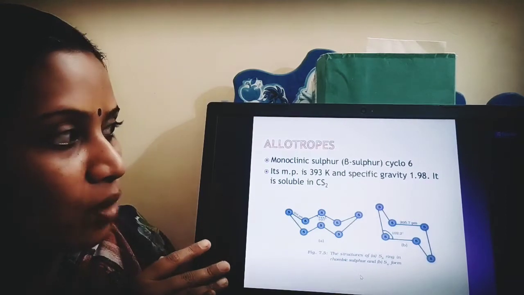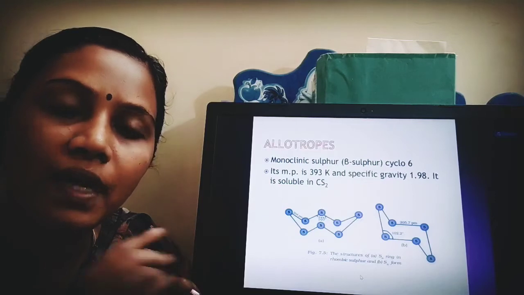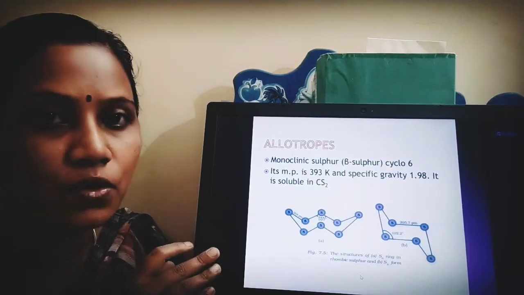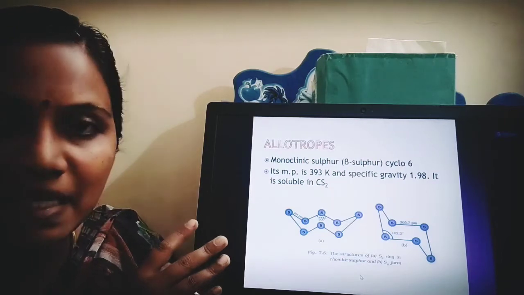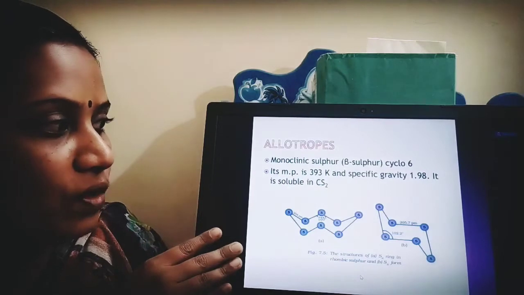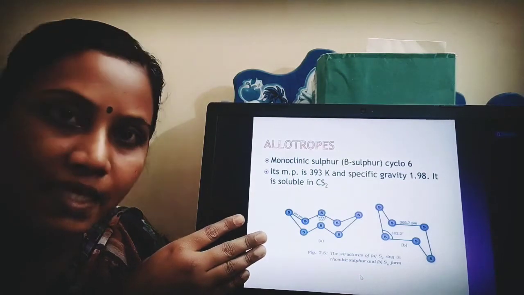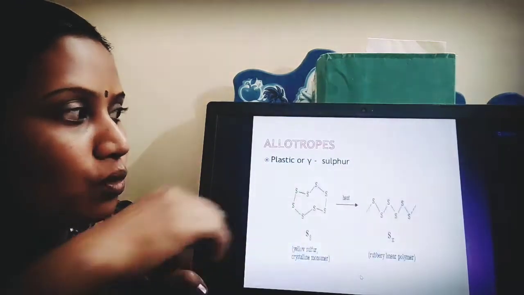The second form is called monoclinic sulfur. What is the second allotropic form of sulfur called? It is called monoclinic sulfur, which is otherwise called beta sulfur. Now we have a specific melting point and gravity for this. It is also soluble in CS2. This is the structure of monoclinic sulfur.